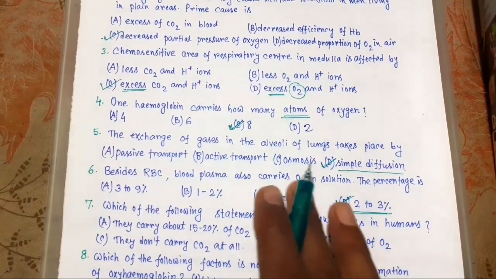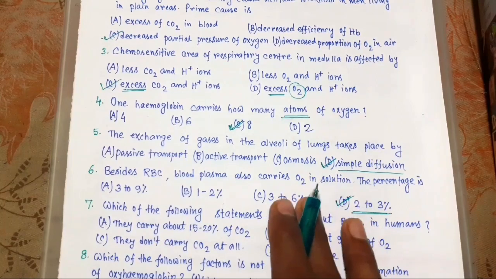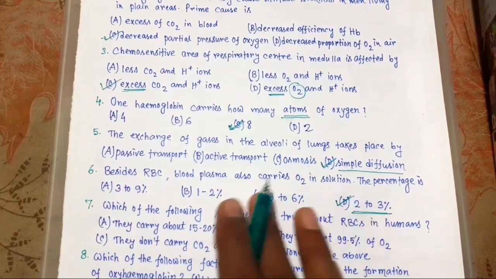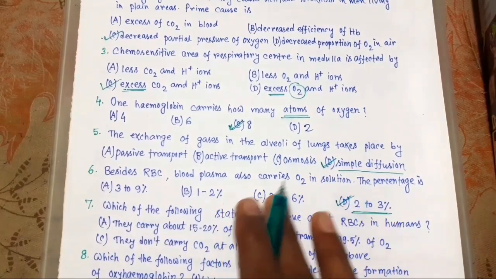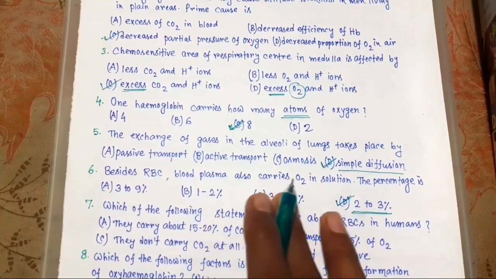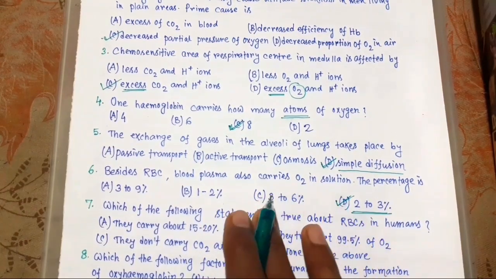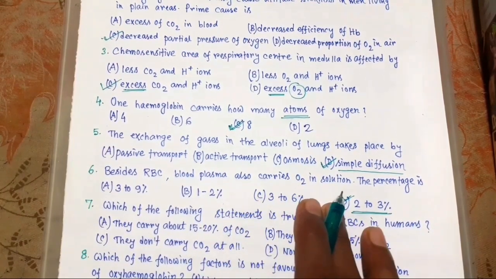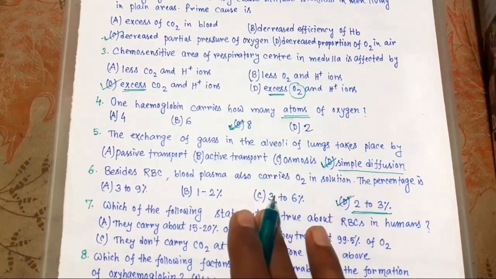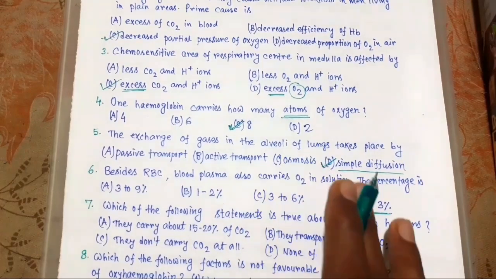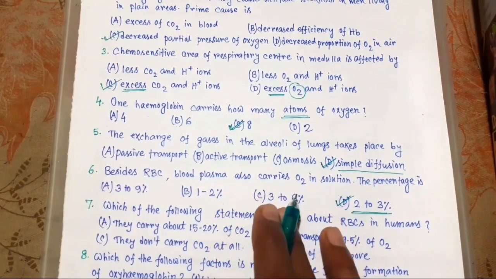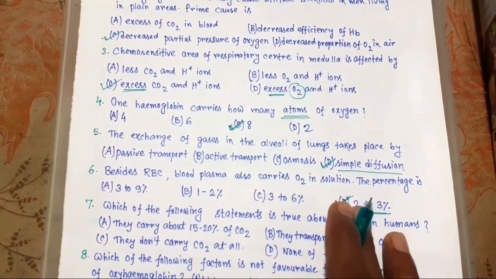And if we talk about CO2 transport, then we can say nearly 20 to 25% of CO2 is transported by RBC, 70% by bicarbonate ion, and 7% of CO2 is transported through plasma.